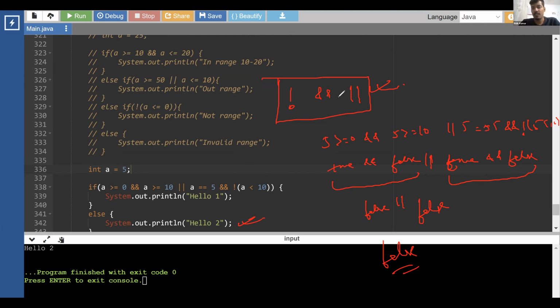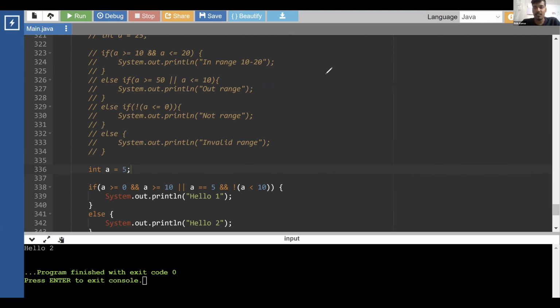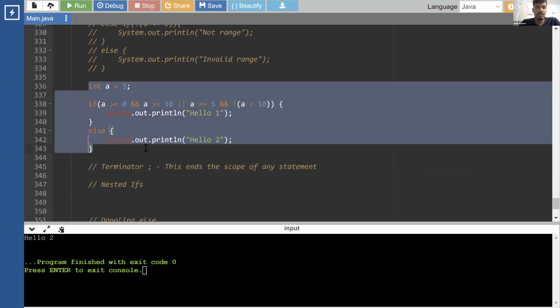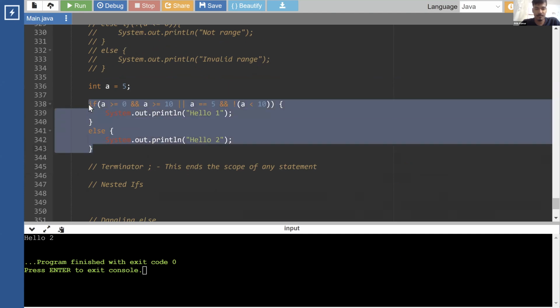Okay. Let me write one more. And now you all tell me the correct answer for this. Let me copy this one.